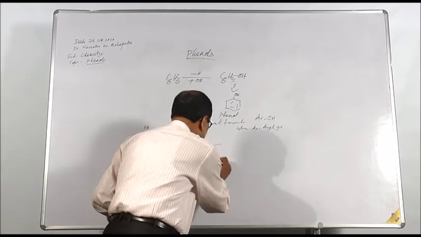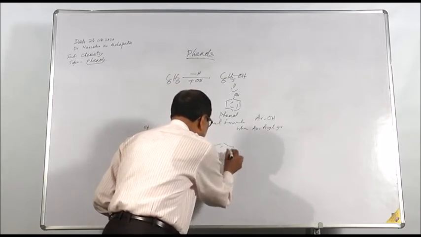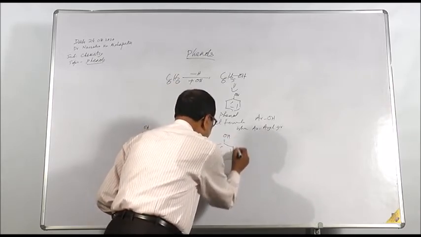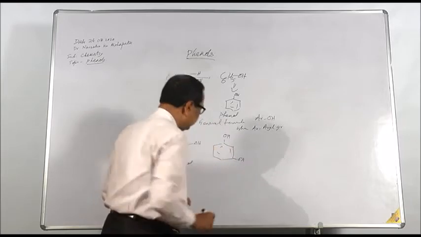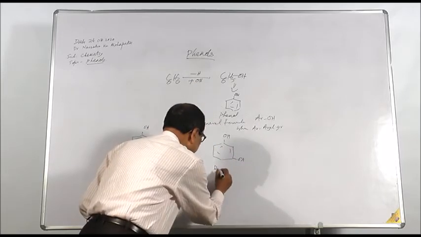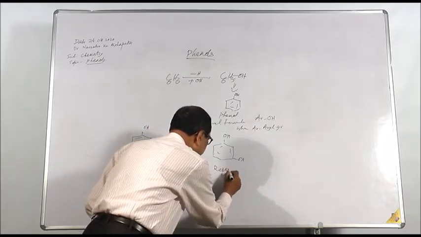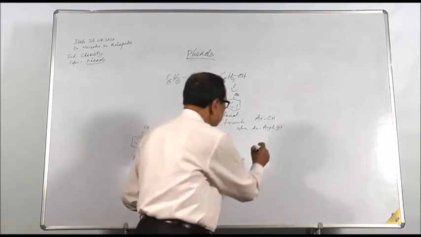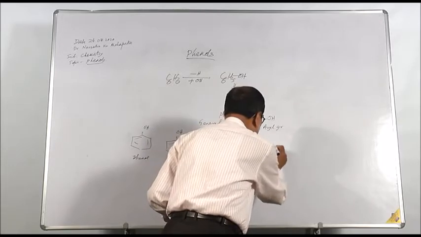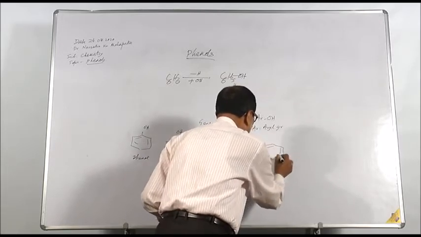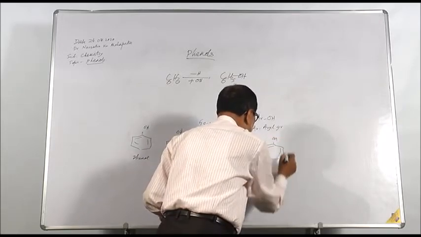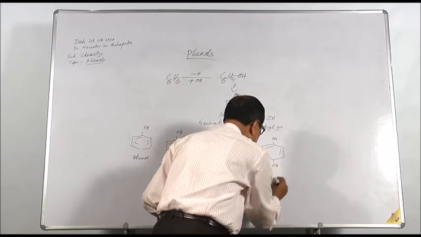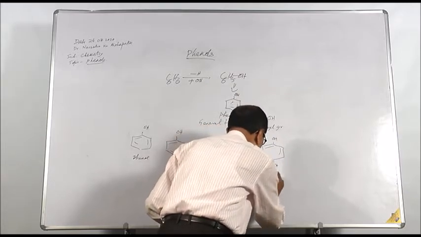If the OH groups are meta to each other, it is called resorcinol. And if they are para to each other, it is called quinol. They are all classes of phenols.